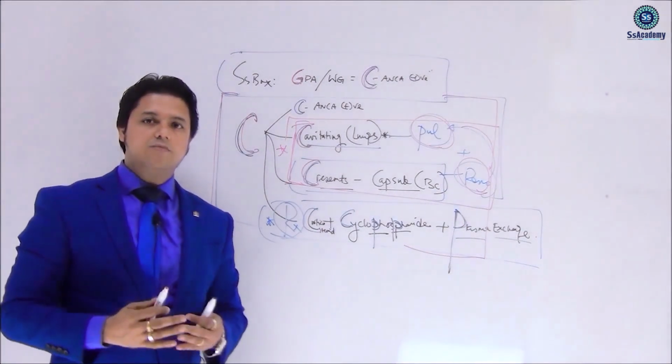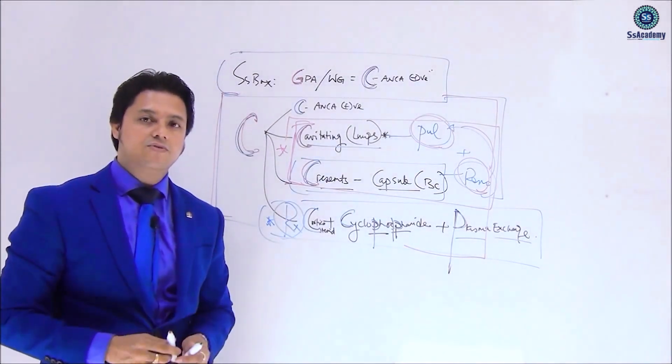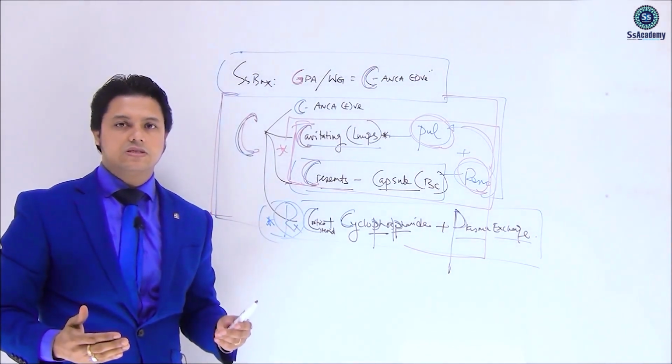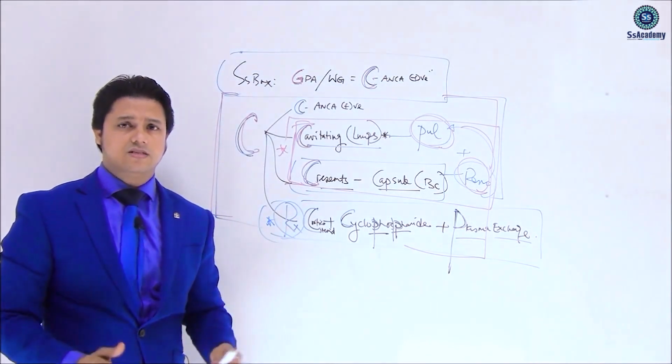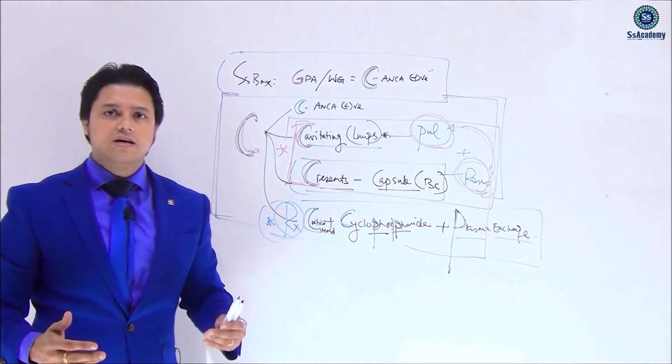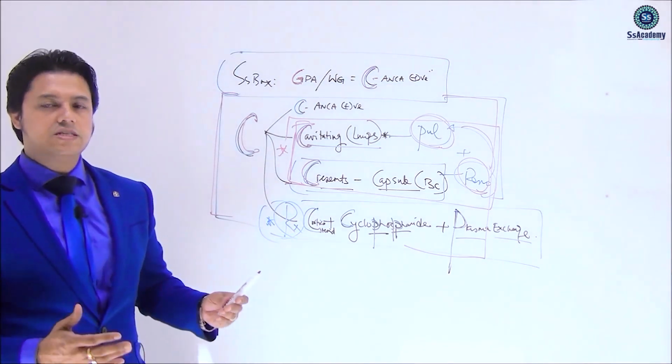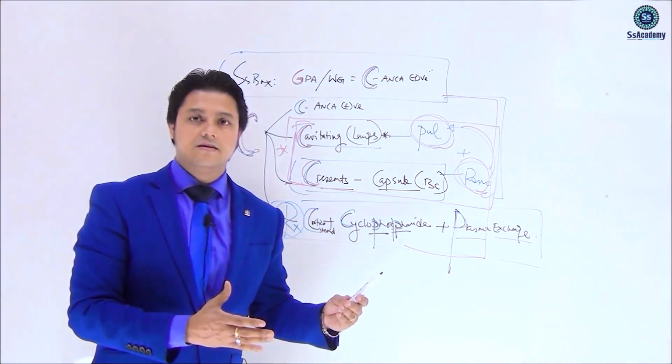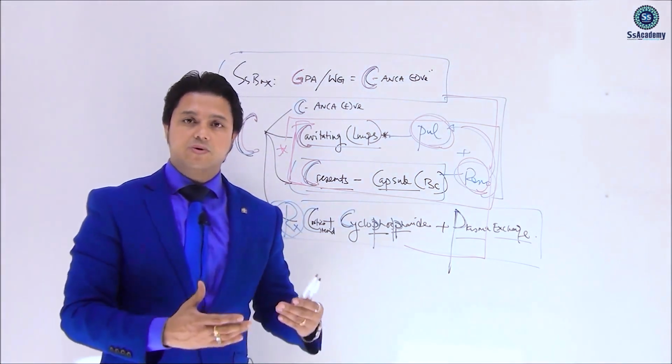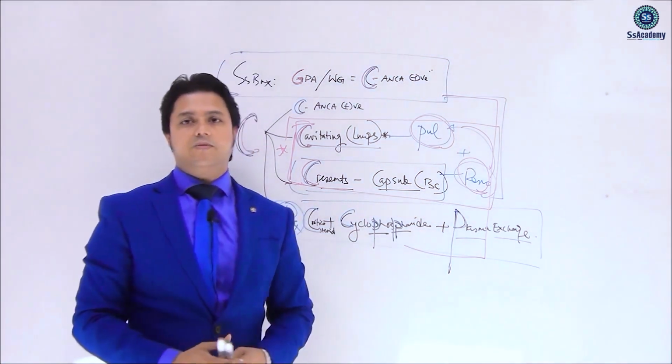I hope that you enjoyed, my dear. This will be really helpful with Wegener's granulomatosis and the very fine delineating features of granulomatous polyangiitis, and then next is microscopic polyangiitis, and next is the anti-GBM antibody syndrome.